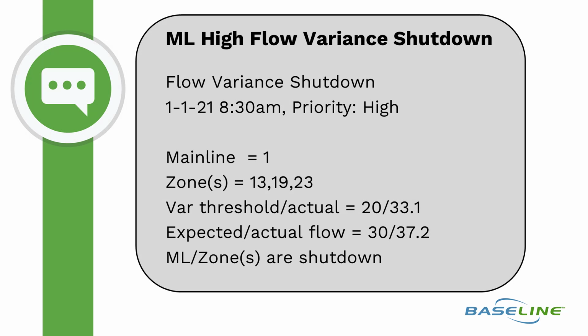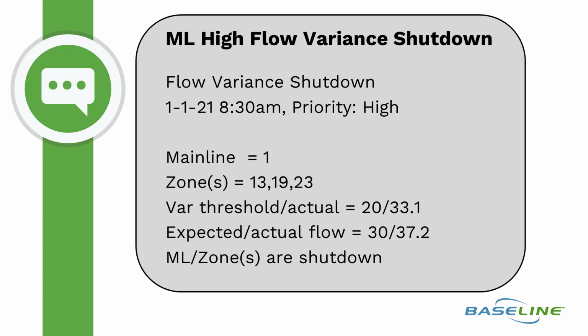Looking at the message again, we see that zones 13, 19, and 23 are impacted because they're on Mainline 1. Notice that the variance threshold is measured as a percentage. The controller was allowing a 20% variance, but actually saw a 33.1% variance. The expected and actual flows are measured in gallons per minute. The controller expected 30 GPM from zones 13, 19, and 23 combined, when in fact it saw 37.1 GPM.